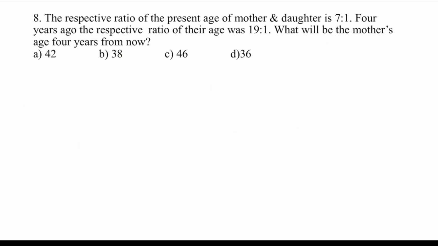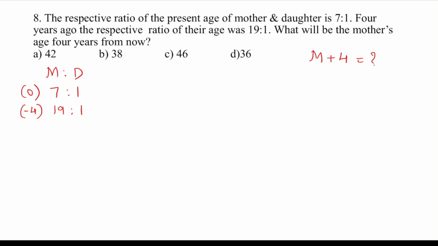Okay. The respective ratio of the present age of mother and daughter, mother is to daughter, is how much? 7:1 presently. 4 years ago the ratio was 19:1. What will be the mother's age 4 years from now, they are saying. 4 years from now means what? Mother's present age plus 4 years. Present plus 4 years. So what will be the age, they are asking.